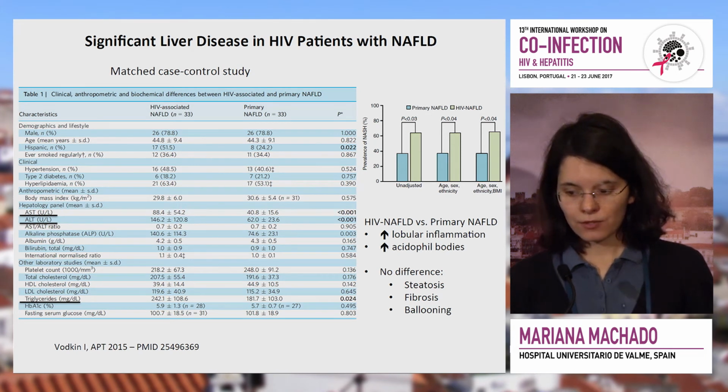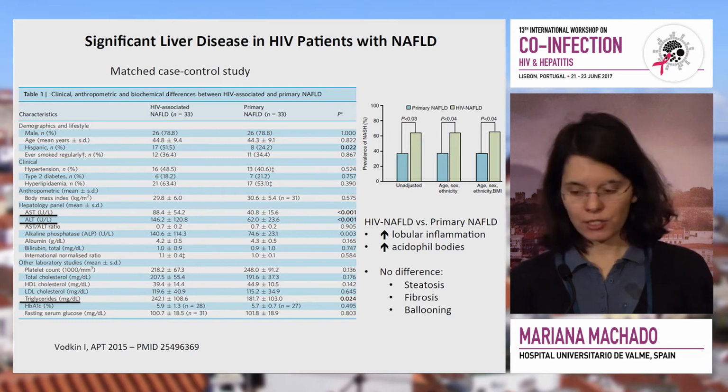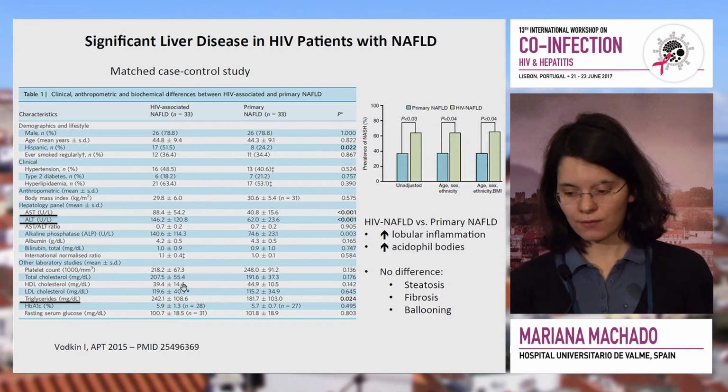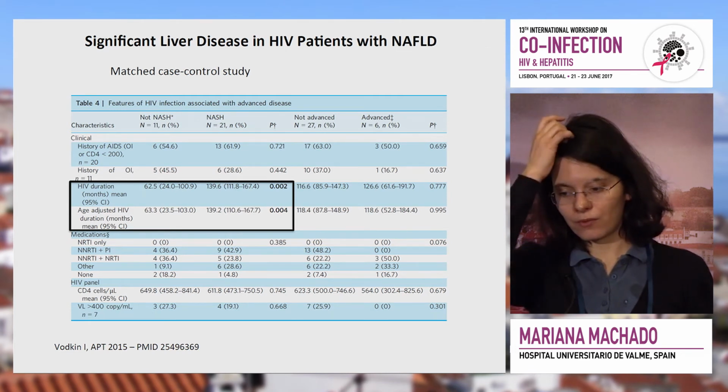This is a matched case-control study in which they compared primary NAFLD with HIV-associated NAFLD, and they did find that patients with HIV tended to have higher levels of aminotransferases, higher levels of triglycerides, higher prevalence of NASH, and of cellular lesions like acidophil bodies. Here, regarding the presence or not of NASH, HIV duration was associated with a higher prevalence of NASH.